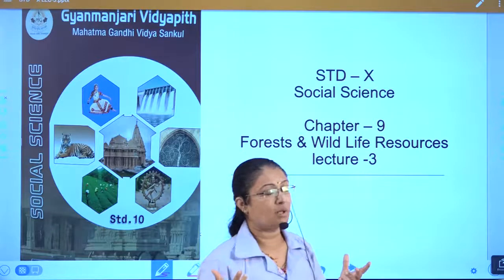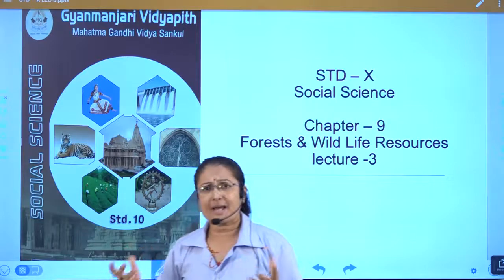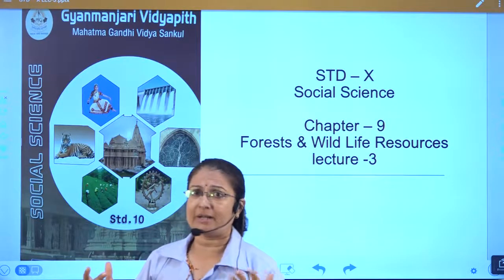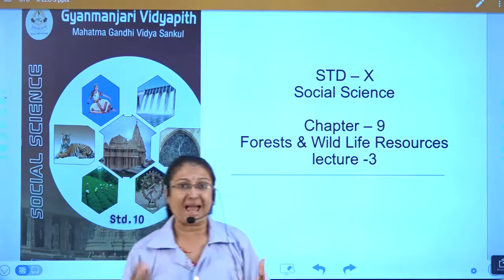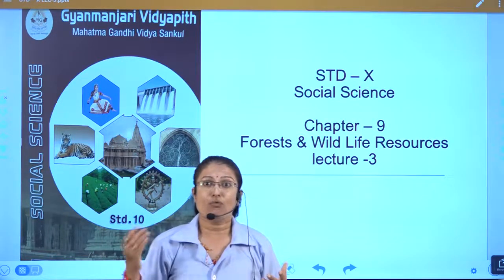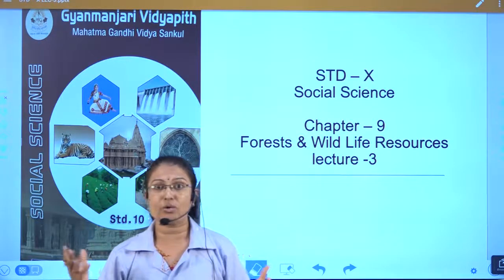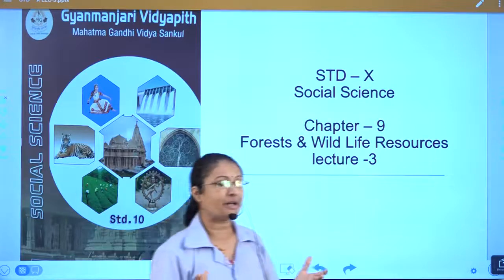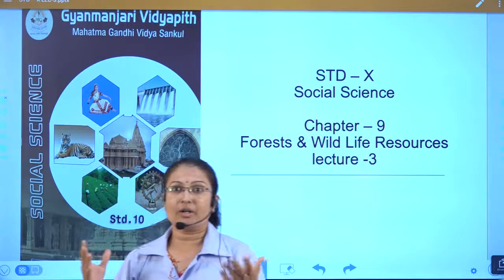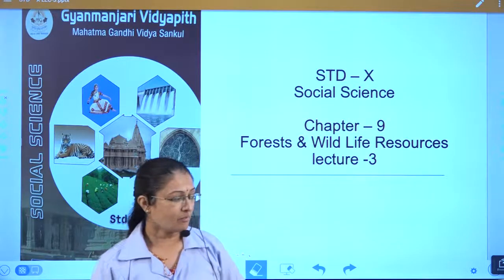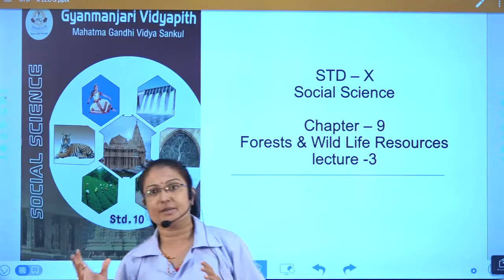Then a number of birds and animals lose their abode. A lot of animals and birds now become extinct or endangered due to the loss of their abode. As we are cutting down the trees and forest, they are losing their abode, meaning their home, and as they are not getting a suitable habitat, they are in an extinct or endangered situation. Then we discuss the remedies for forest conservation.